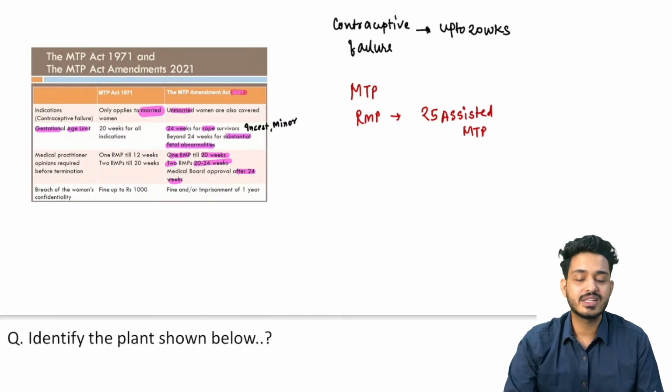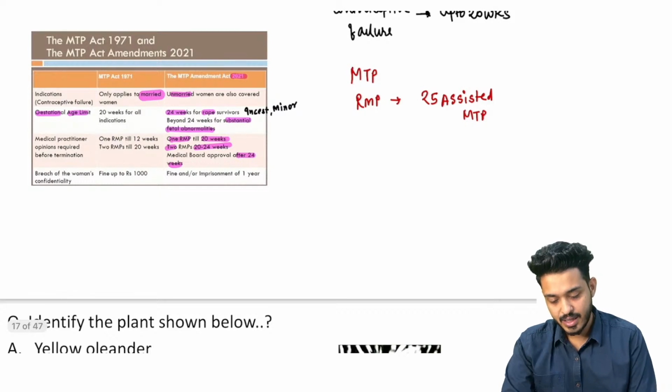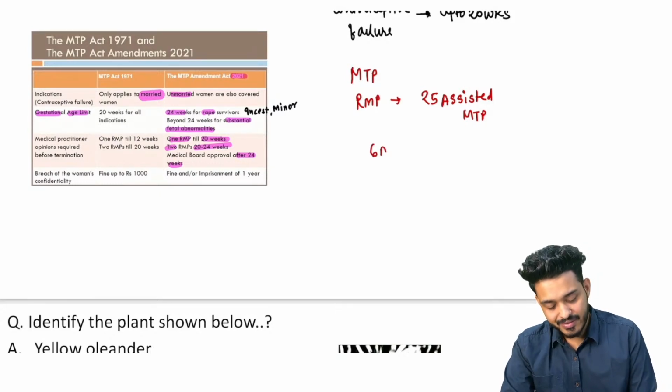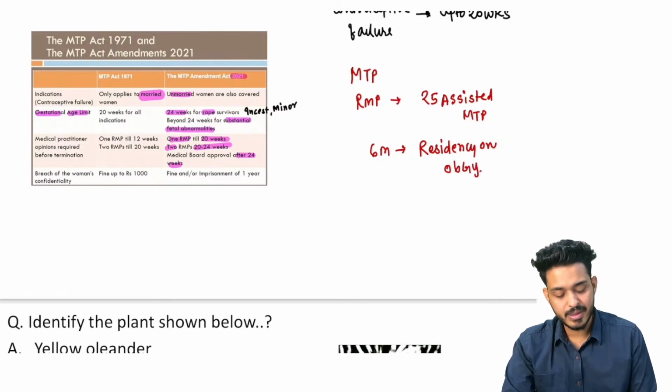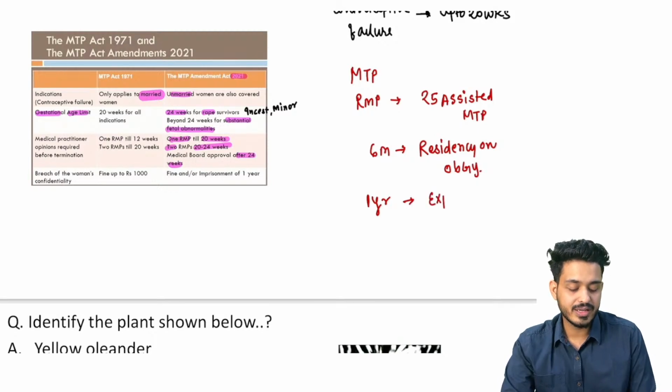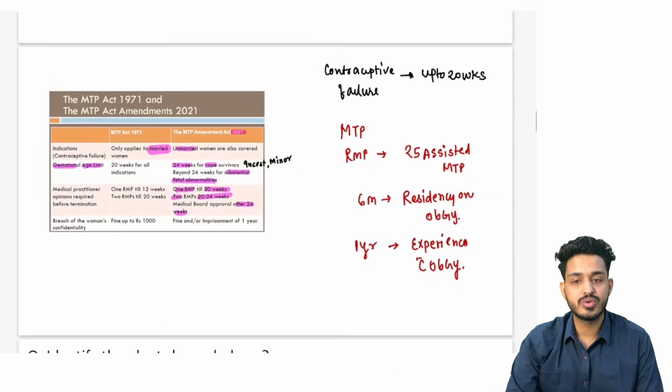Apart from that, they should have at least 6 months of house job or residency in OBGY, or maybe 1 year experience with an OBGY doctor. So that is the person who is going to do this MTP.